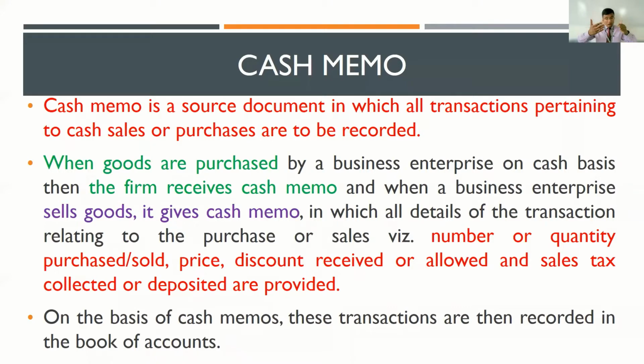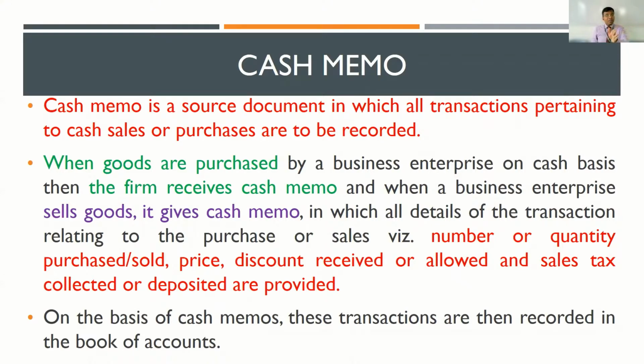So once the accountant receives a cash memo, based on the details which are mentioned in the cash memo, the accountant will pass the entry into the books of accounts. Now, once it has been entered into the books of accounts, the accountant will later file the cash memo. Okay, he will store the cash memo in a secure place so that it will act as an evidence.